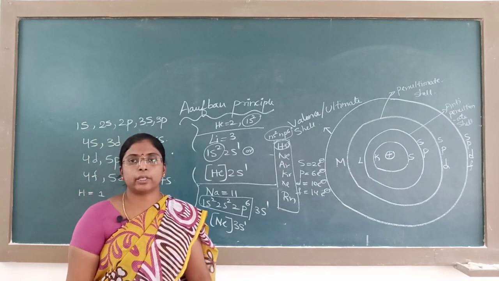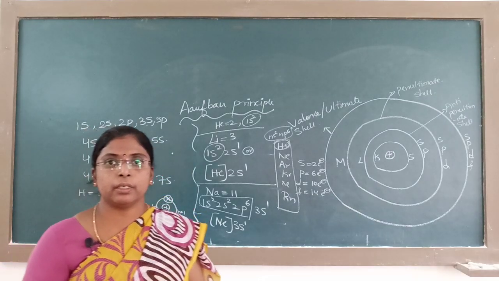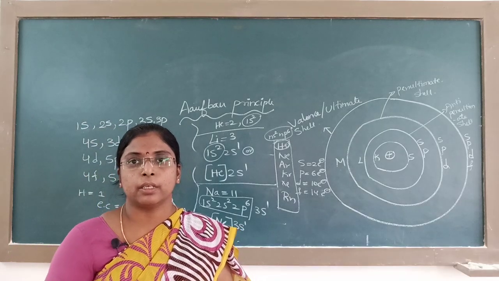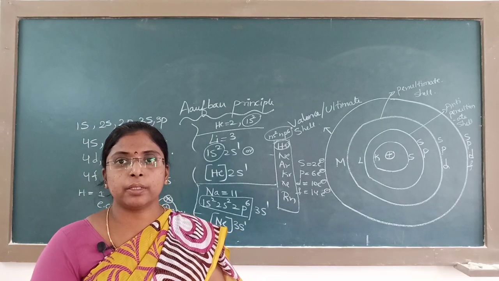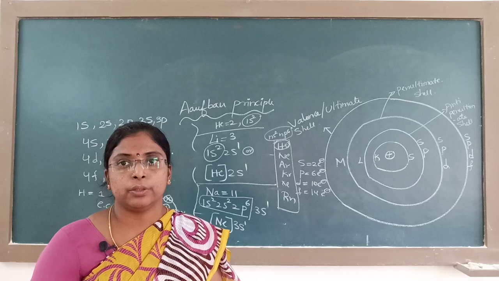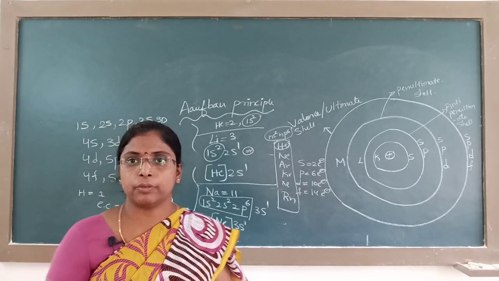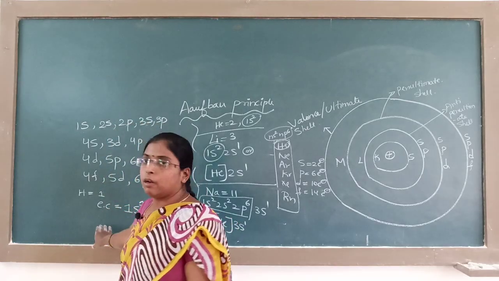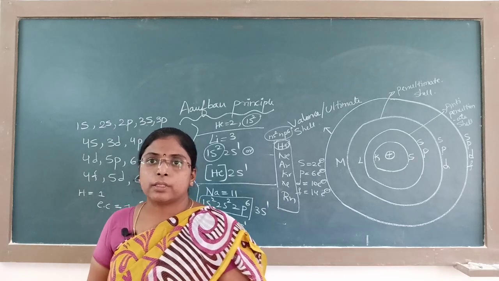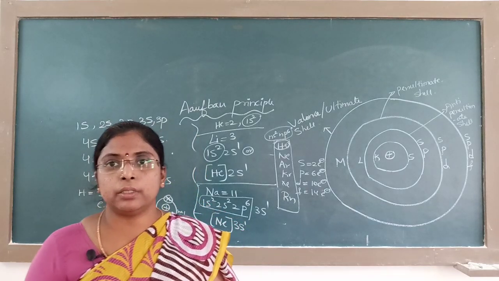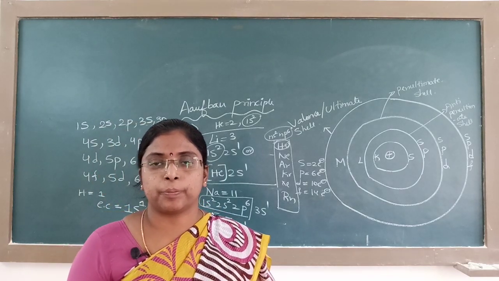You should learn the electronic configuration to write the elements. You have the periodic table. Seeing the periodic table, start writing the electronic configuration using the above principle. Try it so that it will be easy to understand the concepts. Thank you.